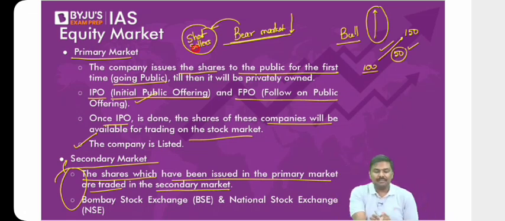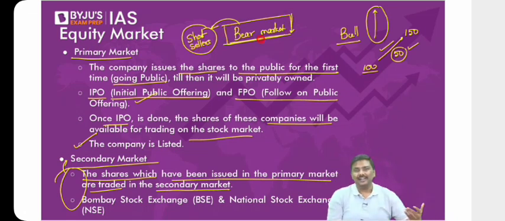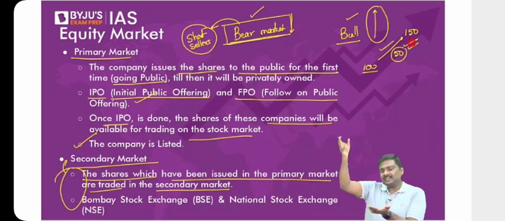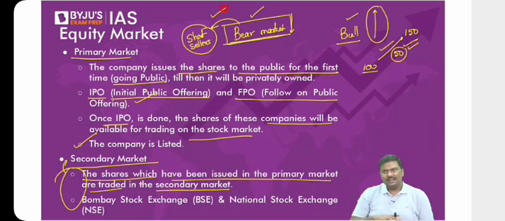So you tell me, if there is a bear market, will the short sellers not make gains here? Will they not earn profit in the bear market? Again, the answer is yes. So in the bull market, basically the prices will go up, you will sell it at a higher price and book profit. In the bear market, prices will go down, and you will make profit by shorting. That is basically the idea of a bull market and bear market.